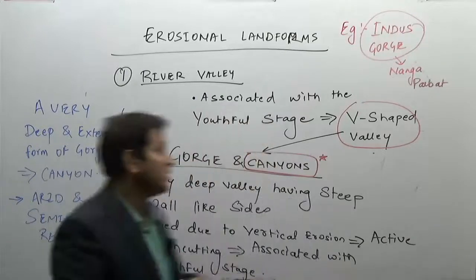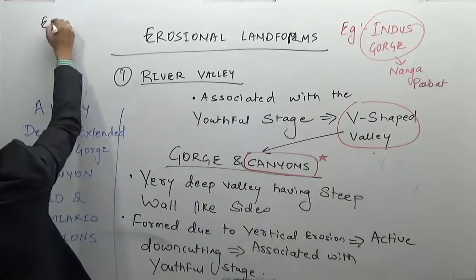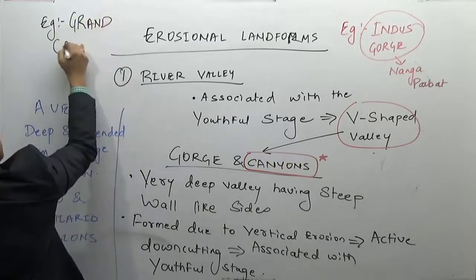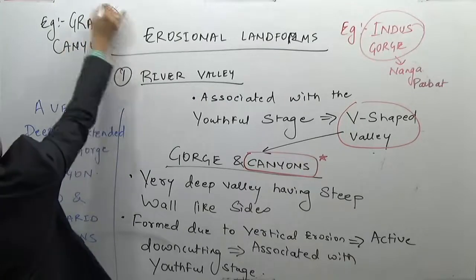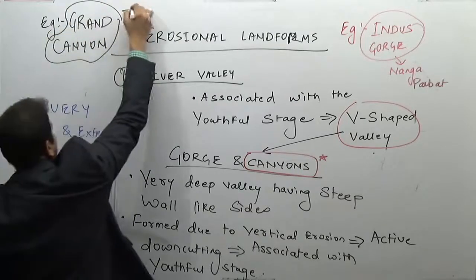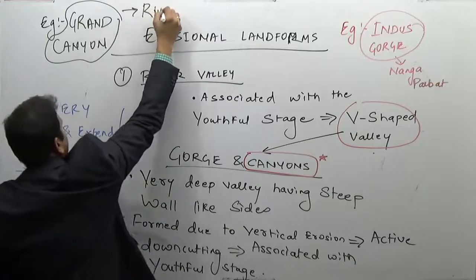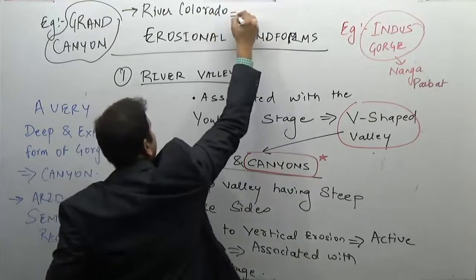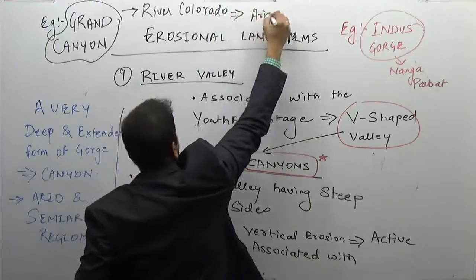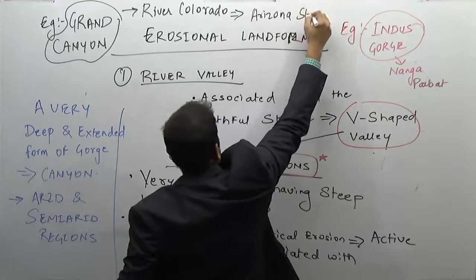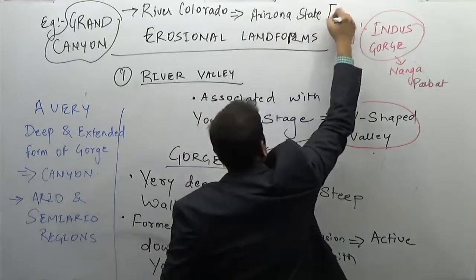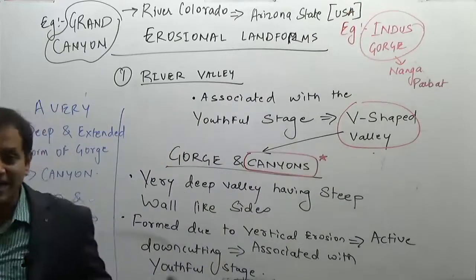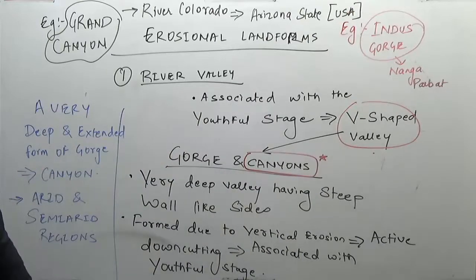So the example is the Grand Canyon. On which river system? On the River Colorado. In which state? Arizona state of the US. So one of the best examples is the Grand Canyon in Arizona in the United States of America.